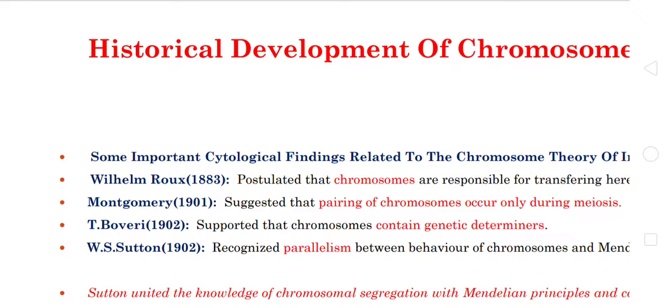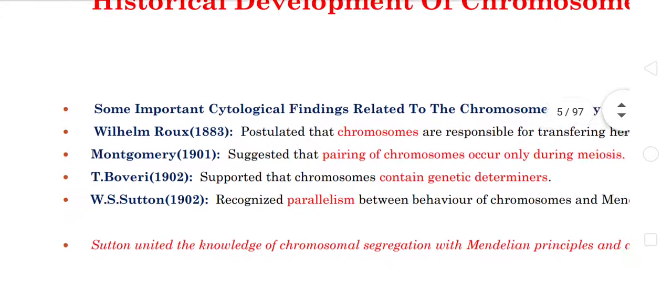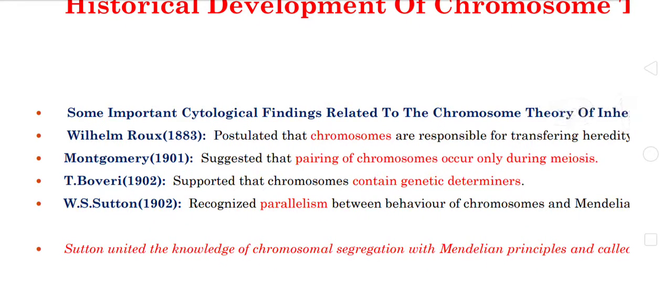The next scientist, in the year 1902, supported that the chromosome contains special characters called genetical determinants, and these genetical determinants are responsible for the chromosomal theory of inheritance. The scientist is T. Boveri.